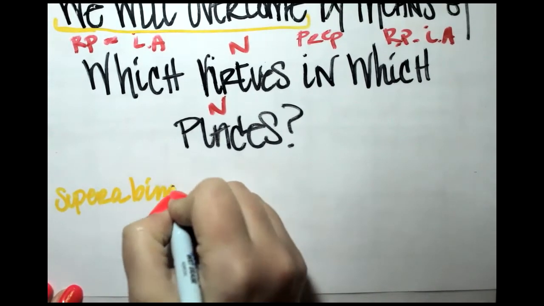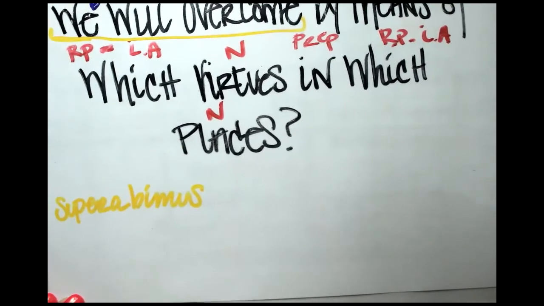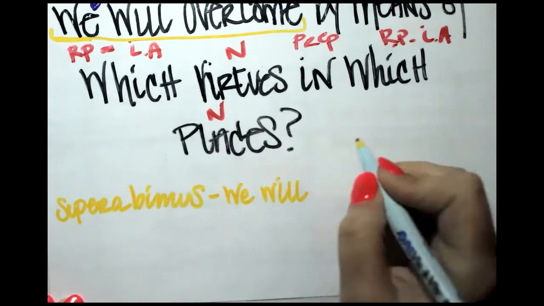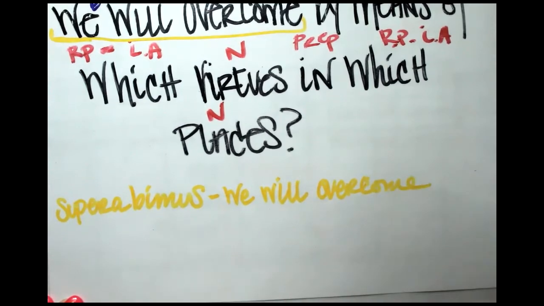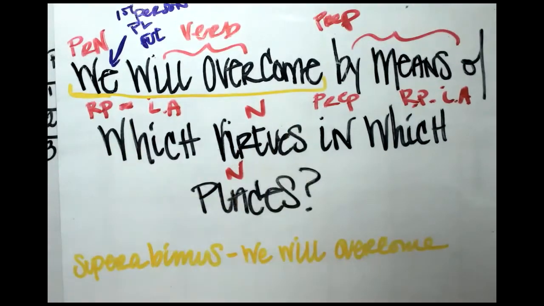Superabimus. So we will overcome. There's our verb. Excellent. That's a big chunk that we took care of with one longish word here.